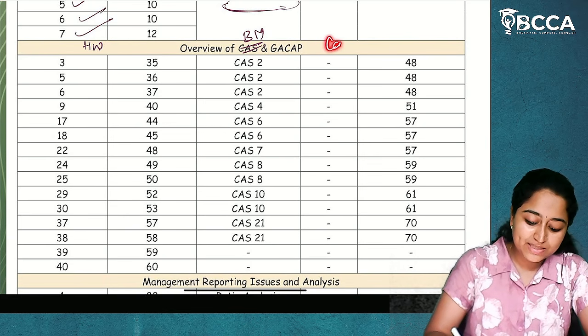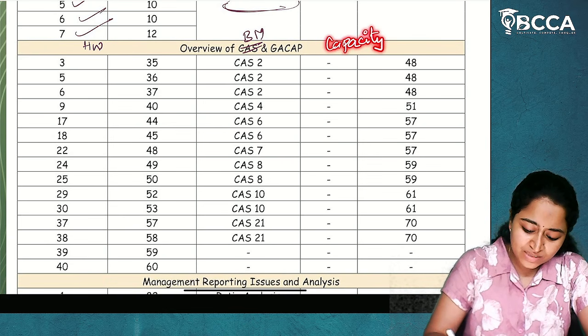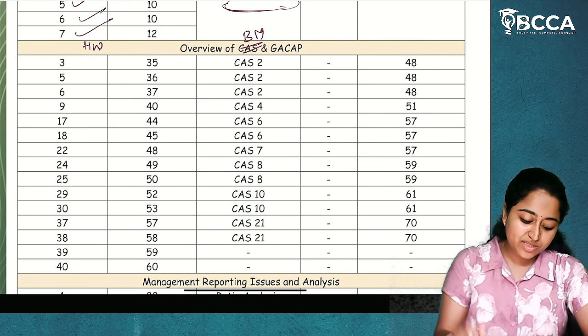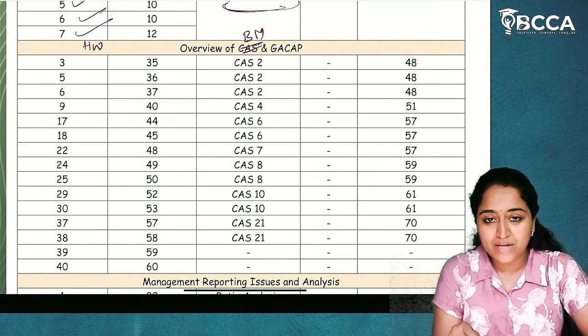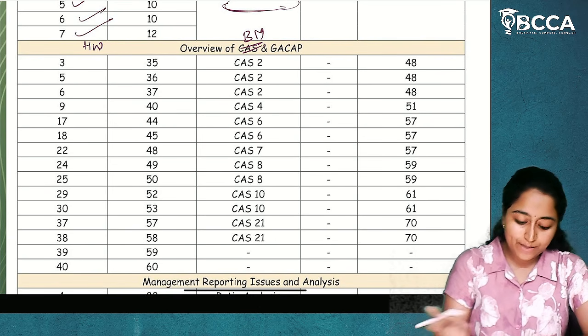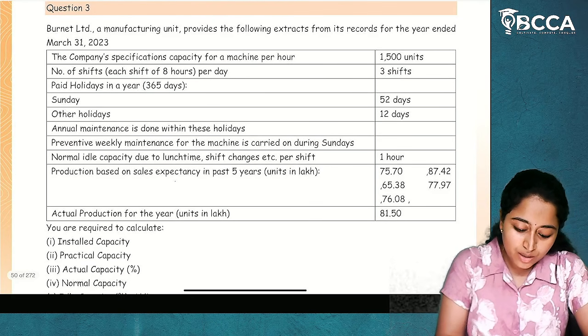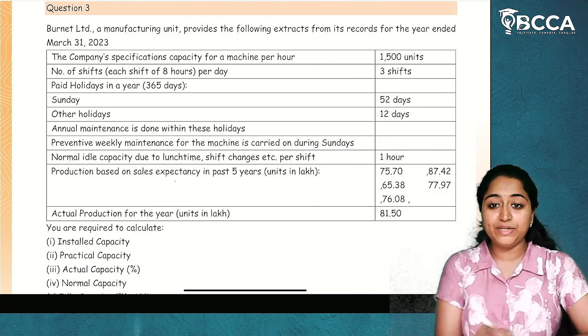CAS2 talks about capacity determination. Now, in this, I have given 3 practical questions out of the 25 Smart questions. So, we are going to see those 3 practical questions from CAS2 capacity determination. Now, this is the first question, what they have asked us and how we have to present it in the